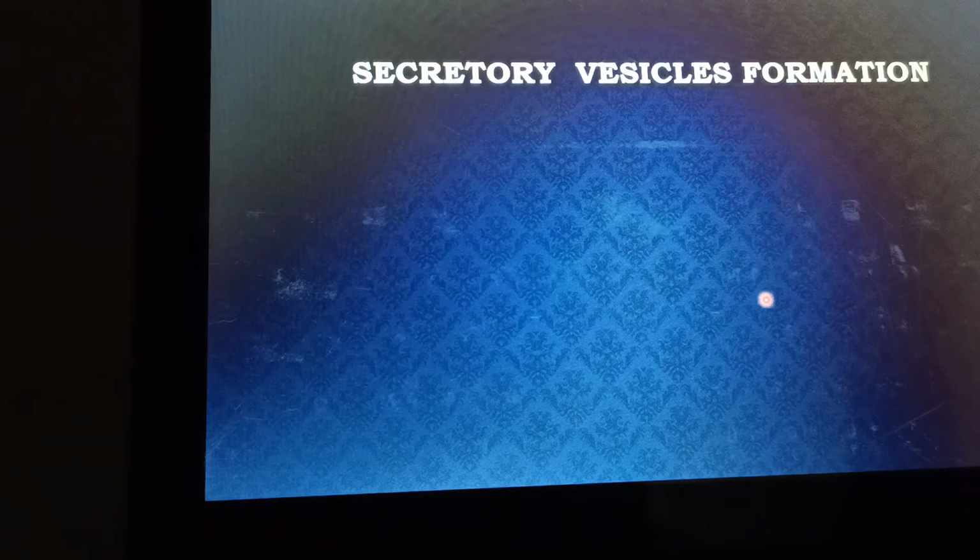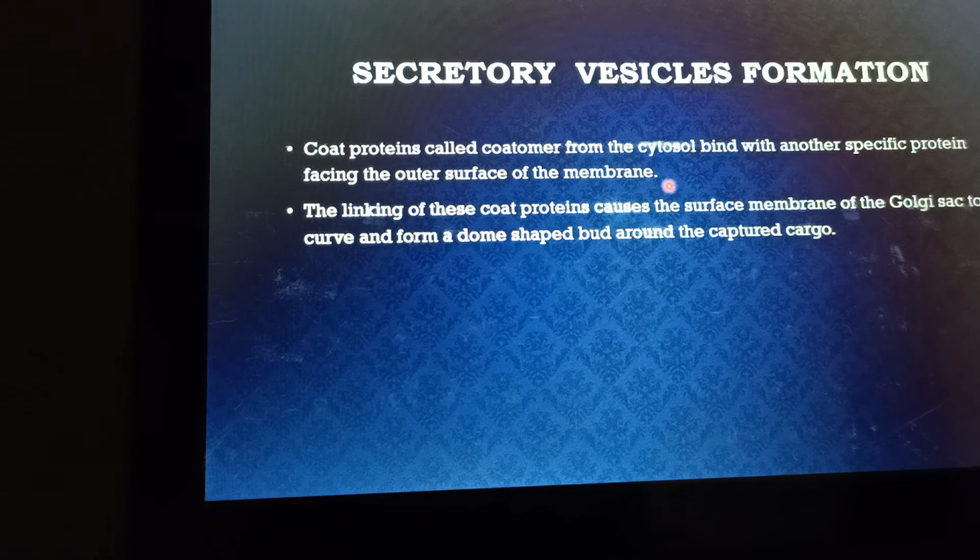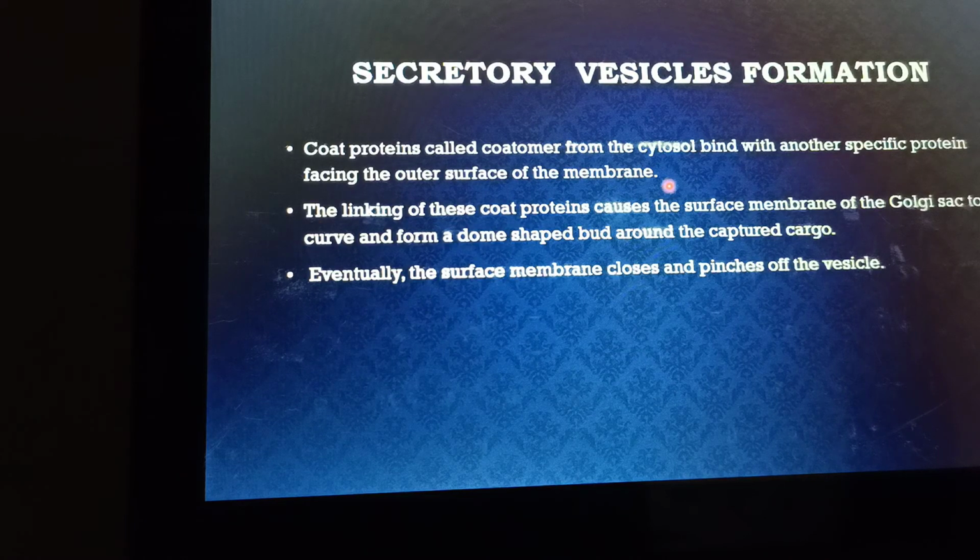Moving to the next slide, coat proteins called coatomer from the cytosol bind with other specific proteins facing the outer surface of the membrane. The linking of these coat proteins causes the surface membrane of the Golgi complex to curve and form a dome-shaped bud around the captured cargo, and it becomes more dome-like as time progresses. Eventually the surface membrane closes and pinches off the vesicle.